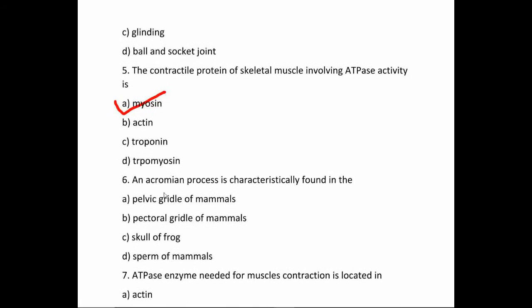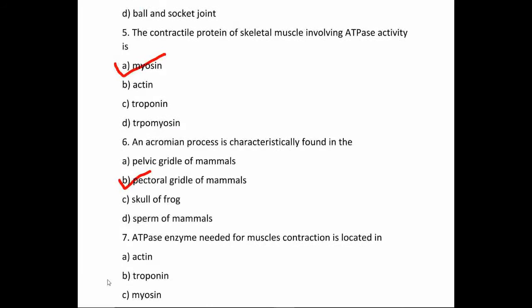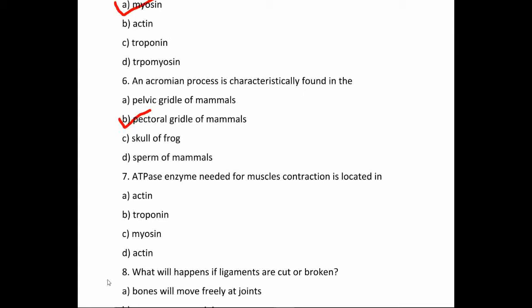Question number 6. The acromion process is characteristically found in the option A, pelvic girdle of mammals, option B, pectoral girdle of mammals, option C, skull of frog, option D, sperm of mammals. So our correct option is option B, pectoral girdle of mammals. Question number 7. ATPase enzyme needed for muscle contraction is located in option A, actin, option B, troponin, option C, myosin, option D, actin. So our correct option is option C, myosin.